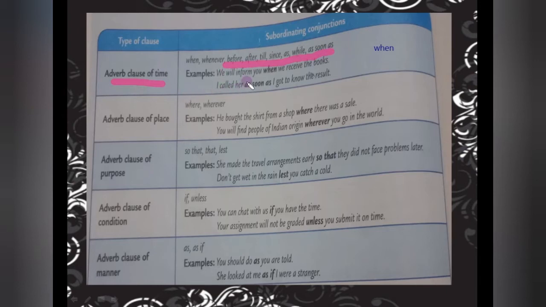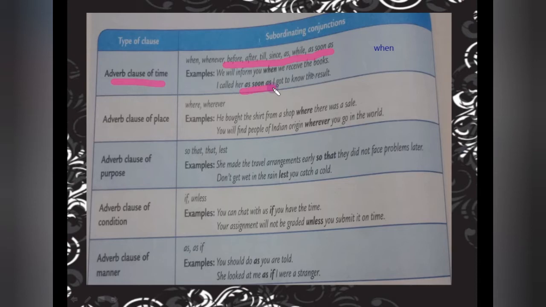We will inform you when we receive the books. Okay, so we have got the answer of when. That's why it is an adverb clause of time. I called her as soon as I got to know the result. So I called her when? As soon as, जितना जल्दी हो सके. I called her as soon as I got to know the result.